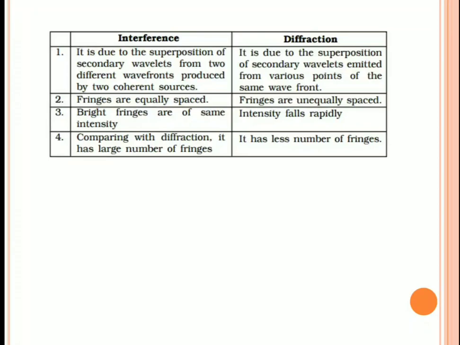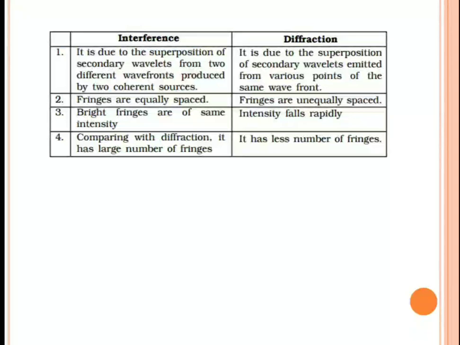But in interference, the waves coming from two coherent sources are superimposed, and then dark and bright fringes are formed. Simply, that is the phenomenon of interference.